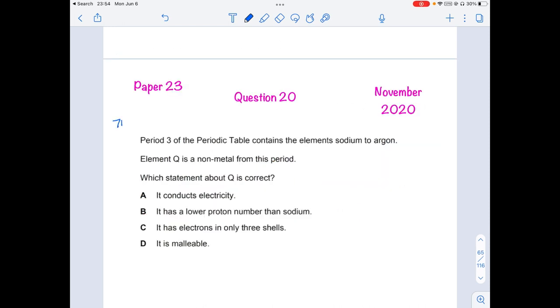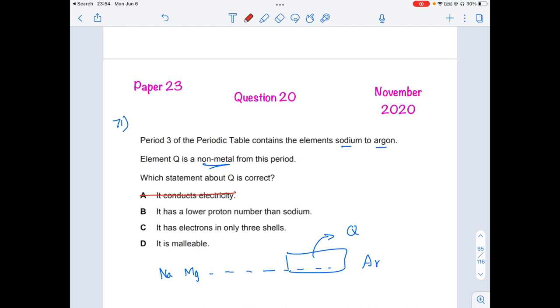Next, question number 71 from November 2020, paper 23, question number 20. Period 3 of the periodic table starts from sodium to argon. So we have sodium, magnesium, aluminum, and so on till argon. Element Q is a non-metal, so obviously element Q is over here. Which statement about Q is correct? It conducts electricity? No, non-metals do not conduct electricity. So the first option is wrong. Only metals conduct electricity.